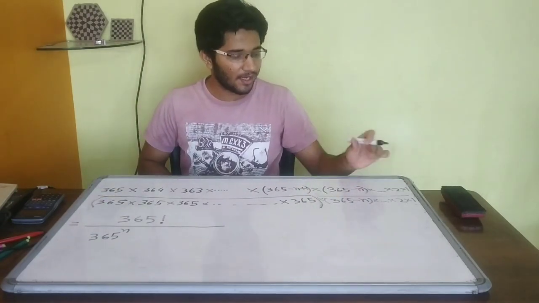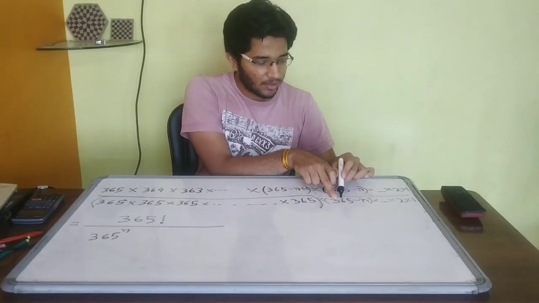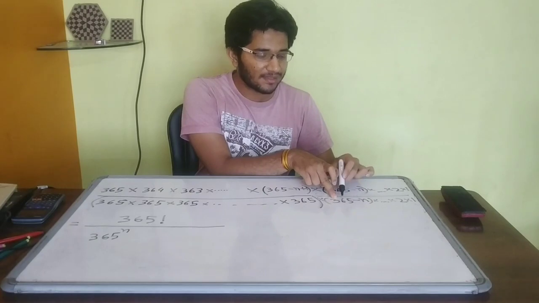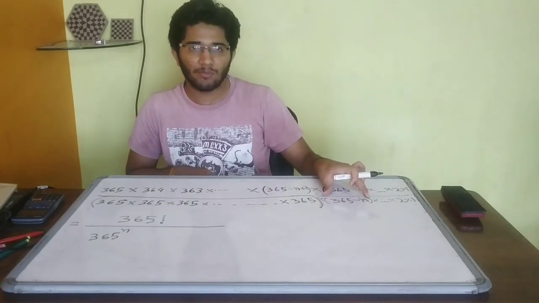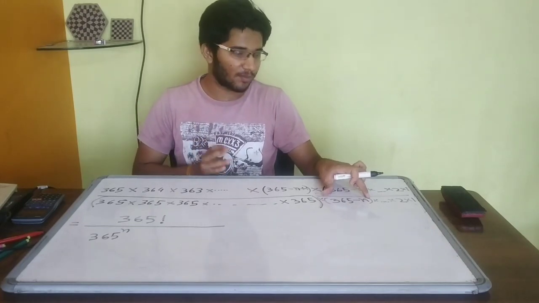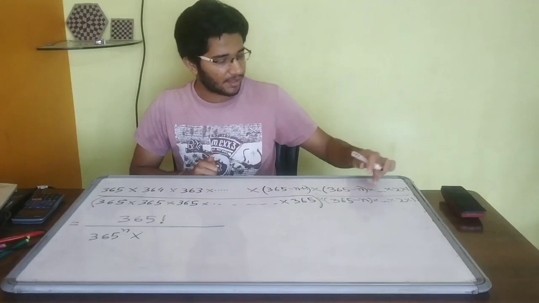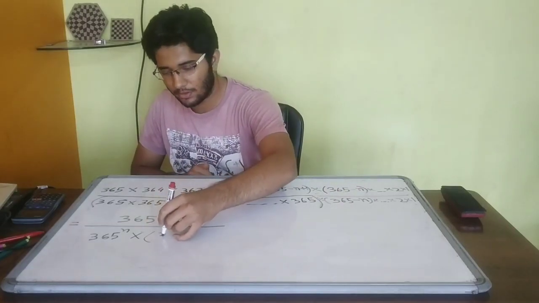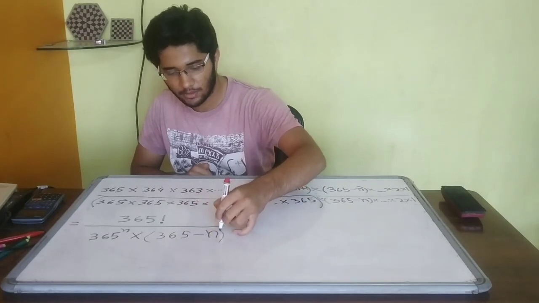And the next part is multiplication of all numbers from 365 minus n to 1. So from this number we are multiplying all consecutive smaller numbers till 1, which means we are multiplying by 365 minus n factorial.